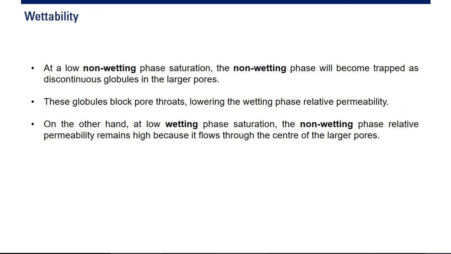At a low non-wetting phase saturation, the non-wetting phase will become trapped as discontinuous globules in the larger pores. These globules block pore throats, lowering the wetting phase relative permeability. On the other hand, at low wetting phase saturation, the non-wetting phase relative permeability remains high because it flows through the center of the larger pores. So it is very, very important.